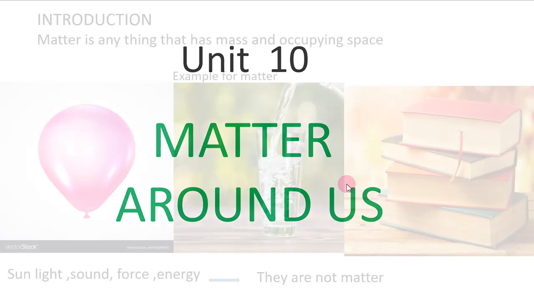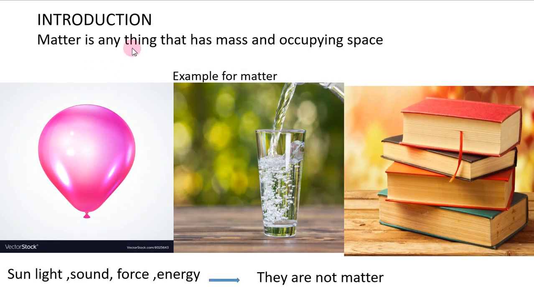So, matter around us. See, matter is anything that has mass and occupies space. That means anything in the world. Once you look around you, you can see a lot of things, right? So, anything in the world that has mass and occupies space is called matter. Okay, what is matter? Anything that has mass and occupies space is called matter.